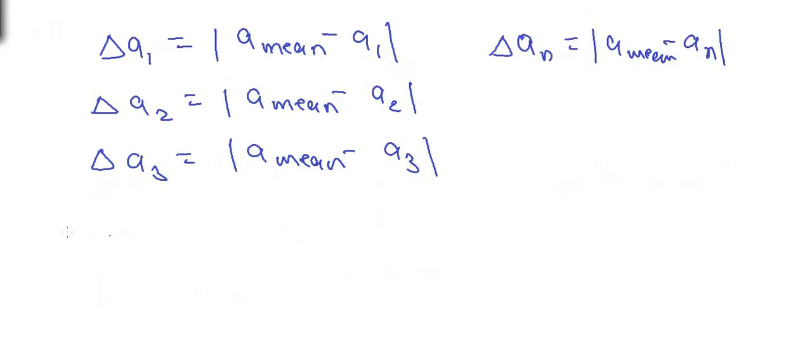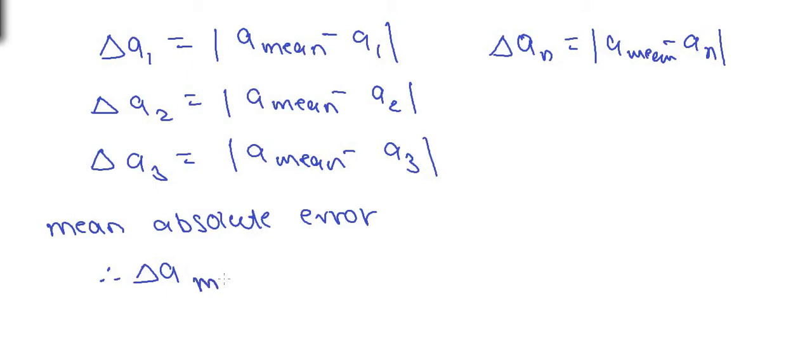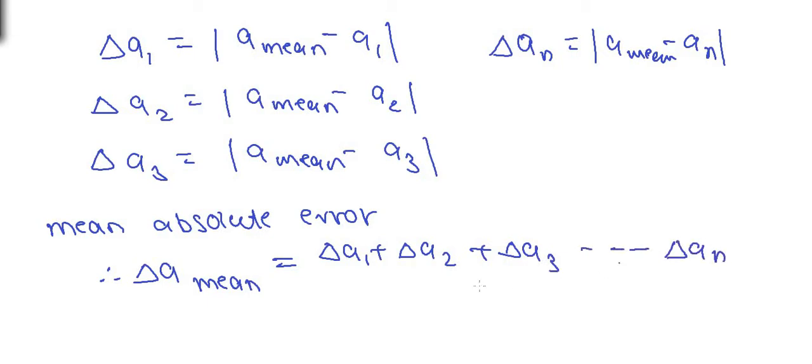Now using all these absolute errors, we can find the value of the mean absolute error, also known as the average absolute error. Therefore, delta A mean is equal to the average of all absolute errors. Now how to take the average? Add all these errors, delta A1 plus delta A2 plus delta A3 up to delta AN, divided by the total number, and the total number is N. So this is how we find the mean absolute error or average absolute error.